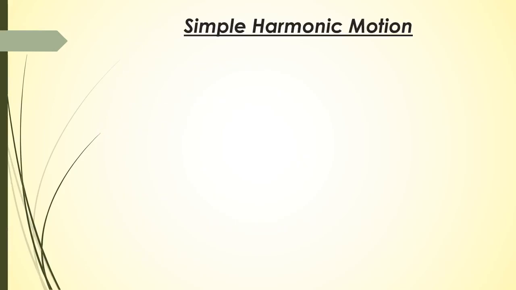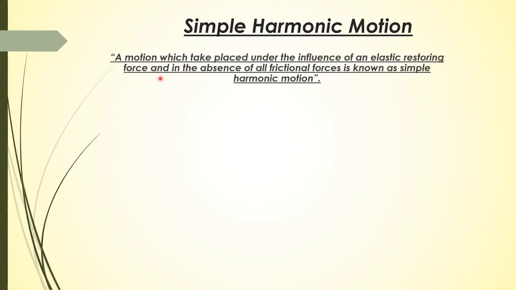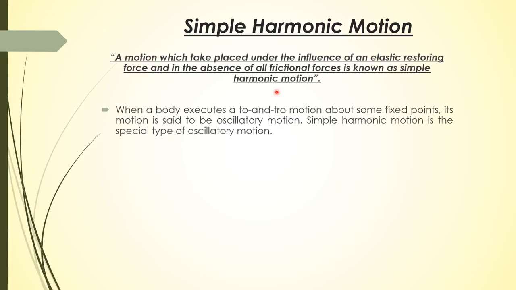Let's start with our first topic, that is, what is simple harmonic motion. A motion which takes place under the influence of an elastic restoring force and in the absence of all frictional forces is known as simple harmonic motion. When a body executes a to and fro motion about some fixed point, its motion is said to be oscillatory motion or a vibratory motion. Simple harmonic motion is a special type of oscillatory motion.